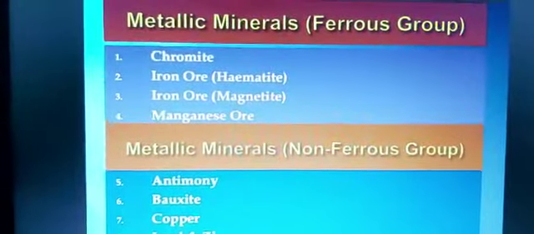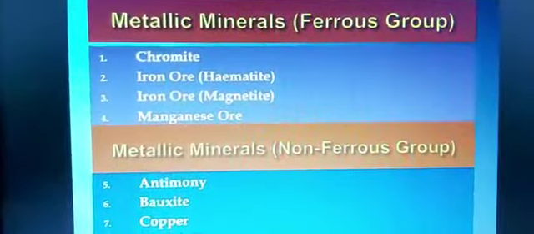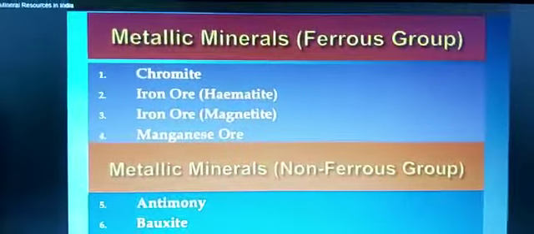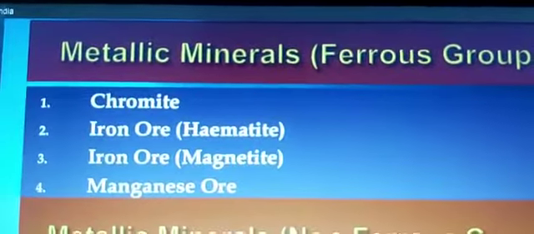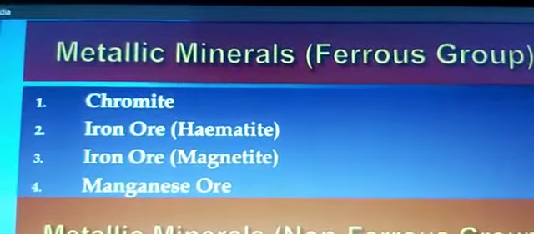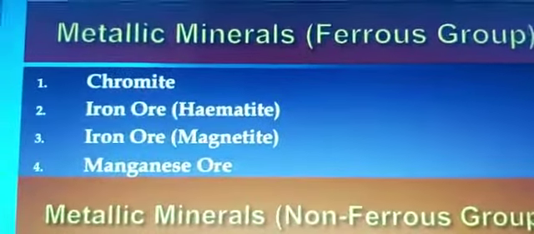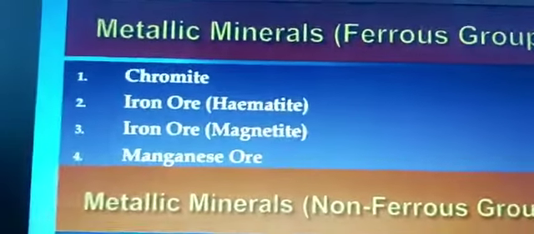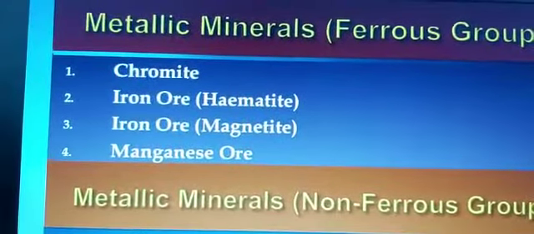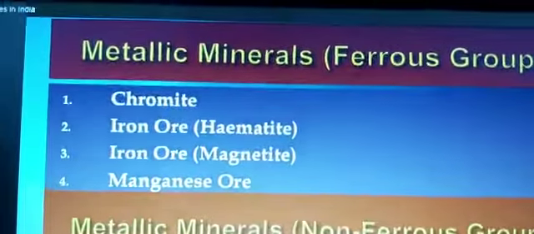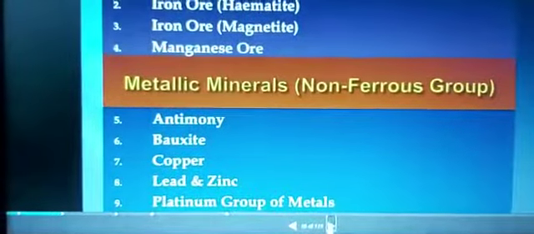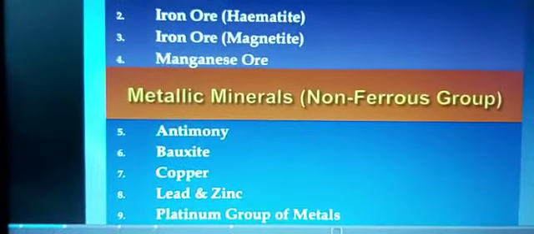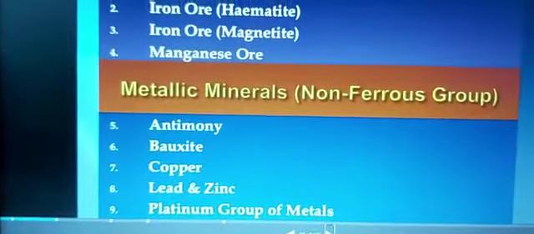Now here, children, metallic minerals: in this chart you can see both the groups. Ferrous group: chromite, and then iron ore. Iron ore has two types, hematite and magnetite, then manganese ore. Then non-ferrous metals. From non-ferrous we are going to do only two, that is bauxite and copper.